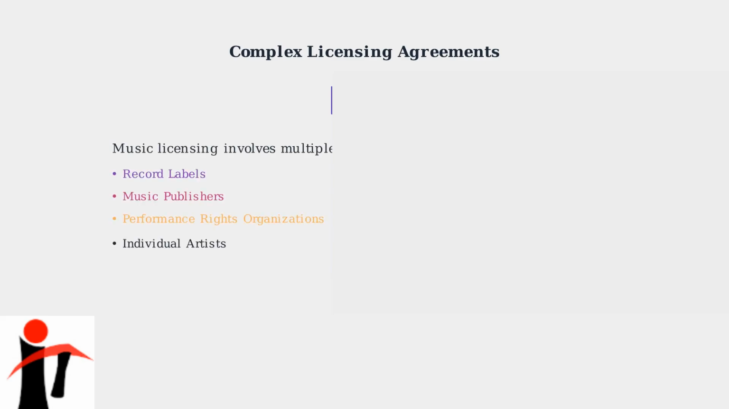The primary reason for missing music is complex licensing agreements. Instagram must negotiate separately with record labels, music publishers, performance rights organizations, and sometimes individual artists to use their music.